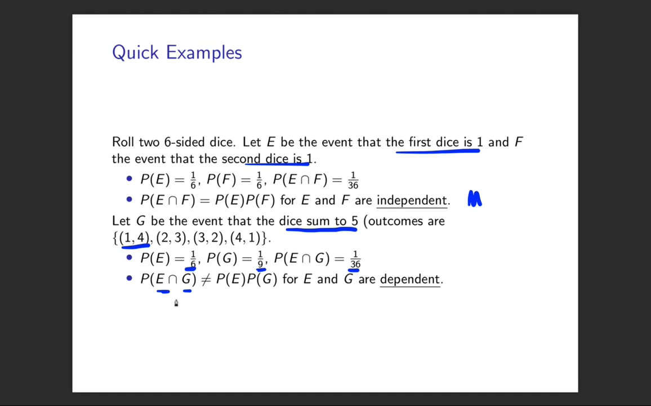And we plug that in and check. 1 over 36 is not equal to 1 over 6 times 1 over 9. And so it follows that they're dependent, as we expected. But the formal check of the dependencies is to go calculate the probabilities and see whether they're equal or not.